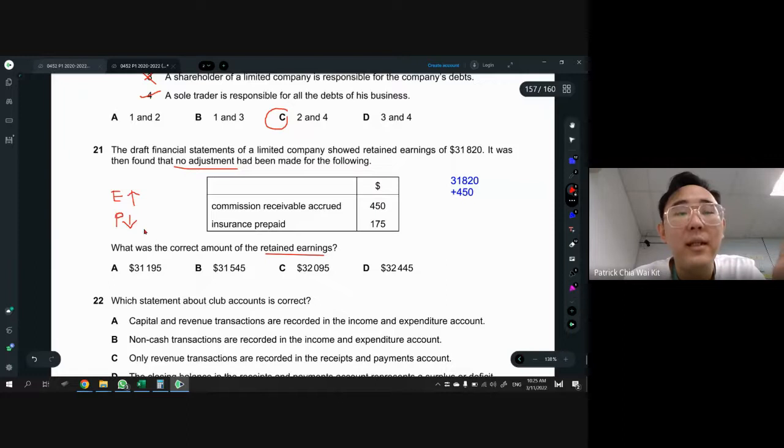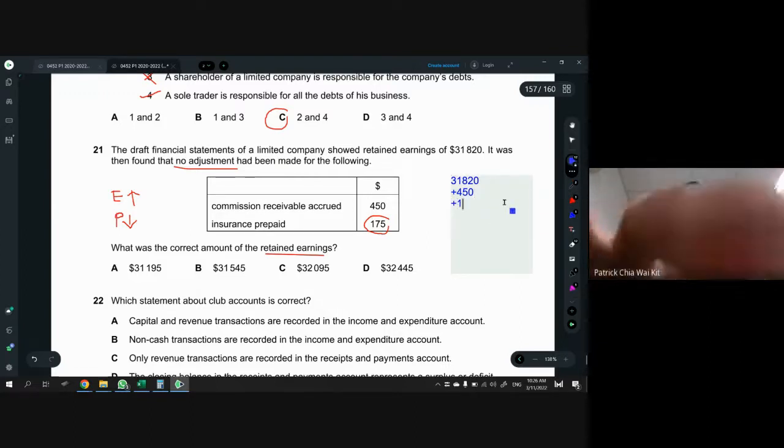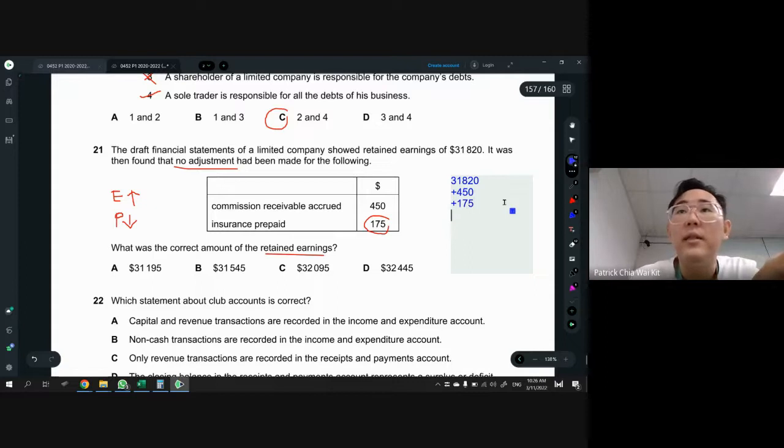Okay, it was understated. So to fix this, because they're trying to correct it, right? To fix this, that means you have to go reverse. So you need to plus back. This will plus back this 175. So in this case, 450 and then plus 175. So you should get the answer, I believe should be 32445. Okay, so answer is D.